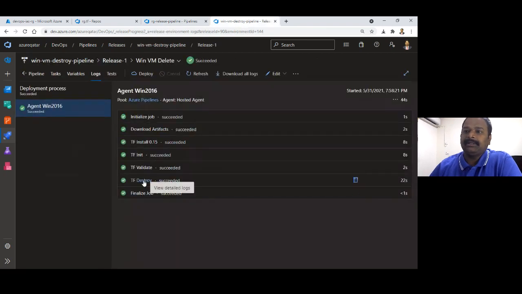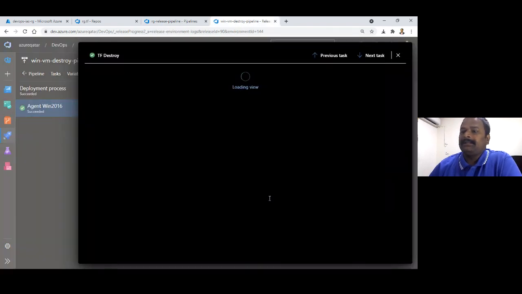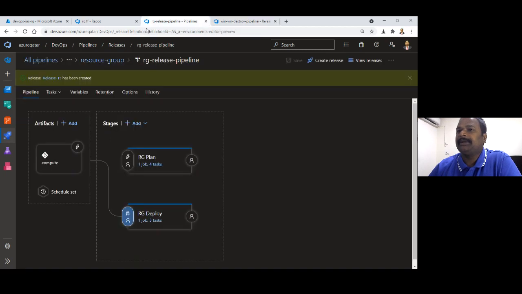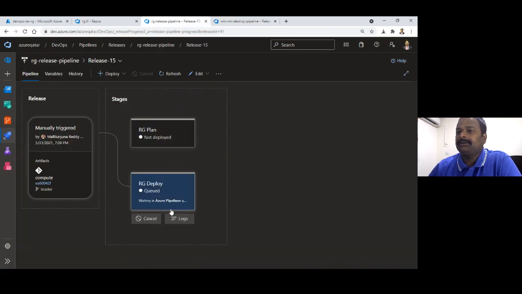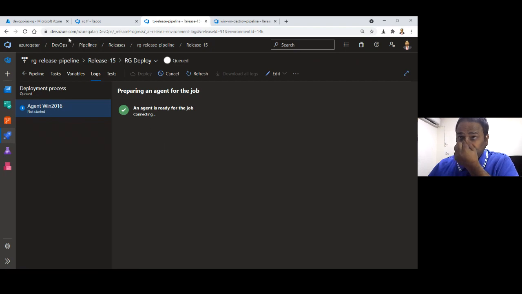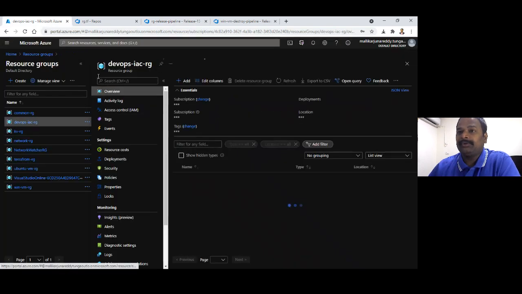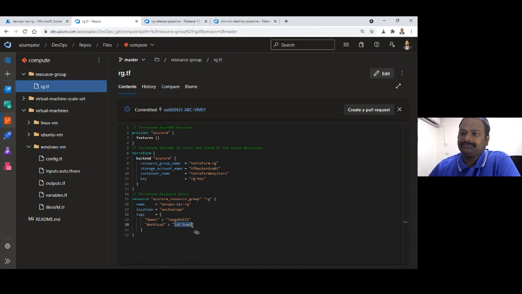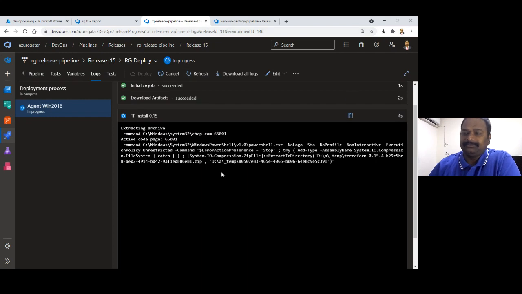Okay, I think this destroy is completed. Now, if you see the output of Terraform destroy, it will be deleted. But anyway, let's see this pipeline, the resource group, the desired state configuration. If you go to the overview of the resource group, you see the workload as XYZ. But when we created it in the code, the workload is IAC demo. So far, I have not touched any code. In the portal, somebody changed the configuration and we are rerunning the pipeline to see how Terraform reacts to it.